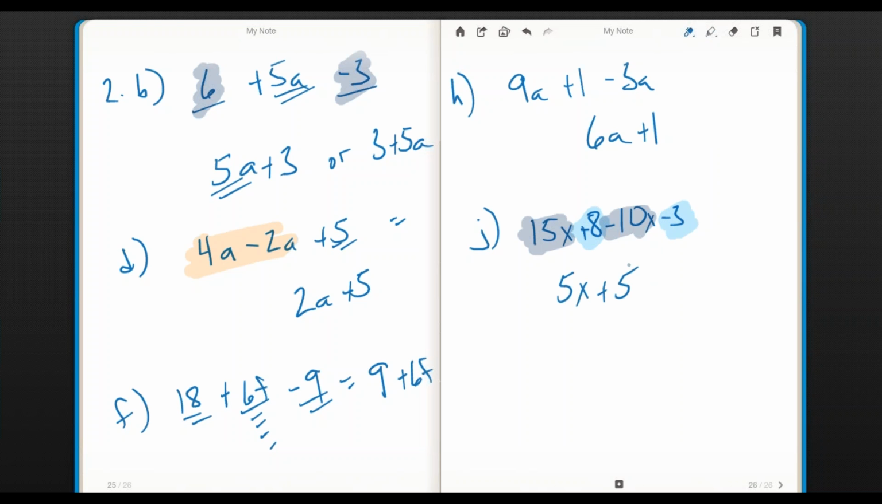So you can combine numbers and variables as long as they're alike. We call that like terms. We're not really using that terminology today. We're just kind of seeing how it looks and going from there.